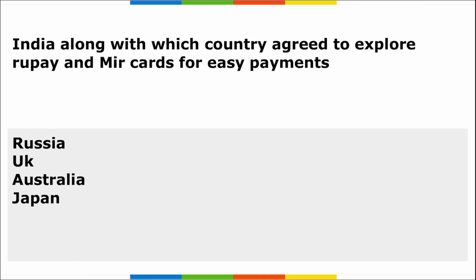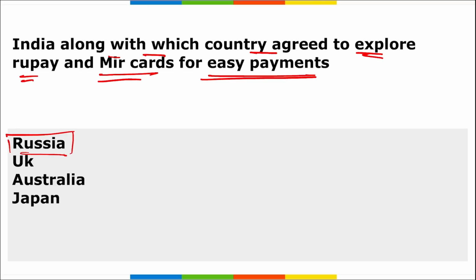Moving on, India along with which country agreed to explore RuPay and Mir cards for easy payments? So remember, it is India and Russia. These two countries together have jointly discussed and agreed to explore the possibility of accepting RuPay and Mir cards in each other's countries for hassle-free payment.